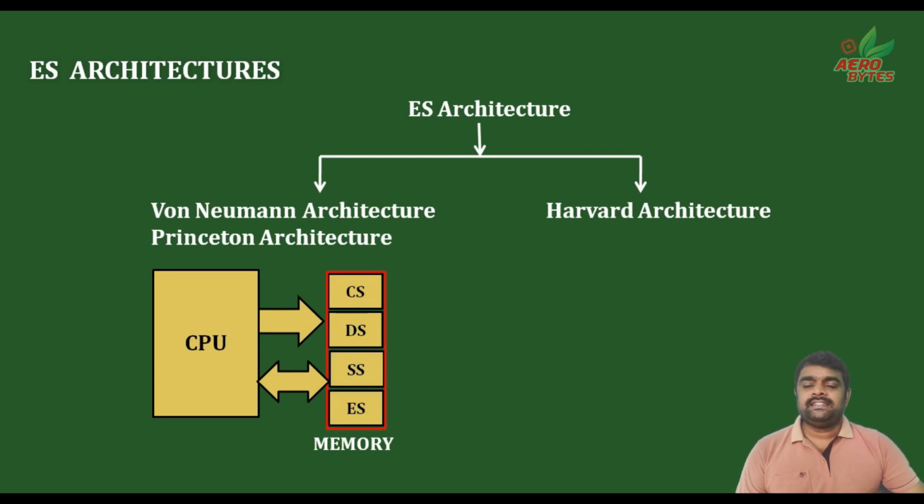What are the advantages and disadvantages of Von Neumann architecture? The advantages are less physical space is required. Handling just one memory block is simpler and easier. It is cheaper. Okay, what are the drawbacks of Von Neumann architecture?